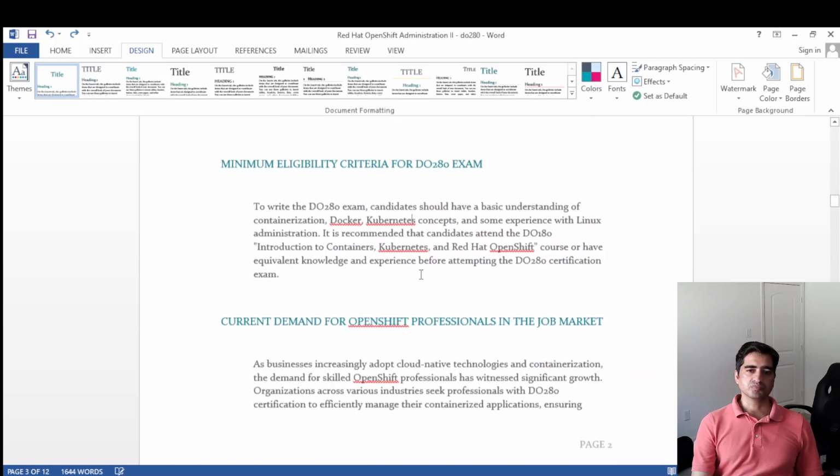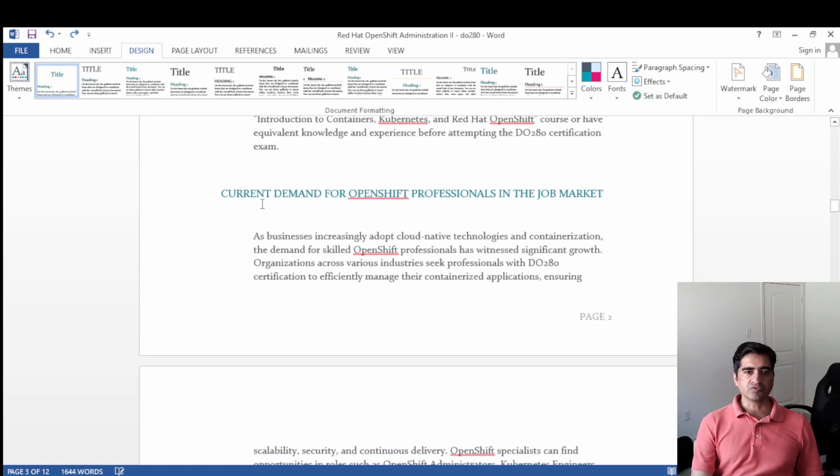Next is the current demand for OpenShift professionals in the job market. There's a huge demand. Right now OpenShift is based on Kubernetes. Kubernetes is an open platform anyone can use in their organization, and there is no support at this moment.